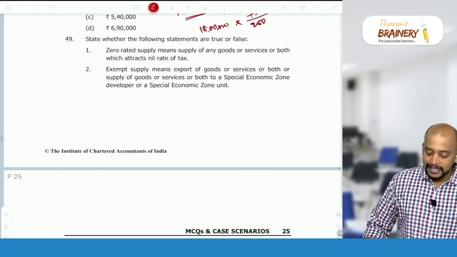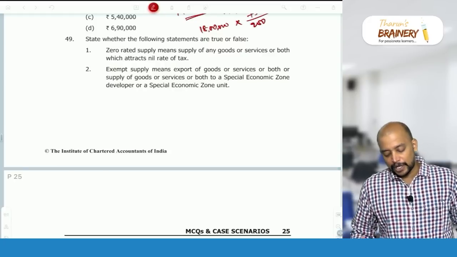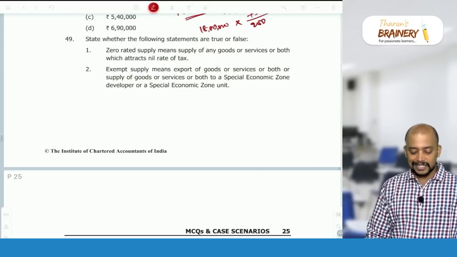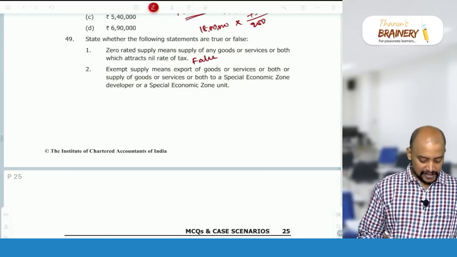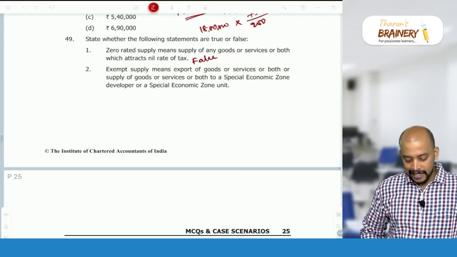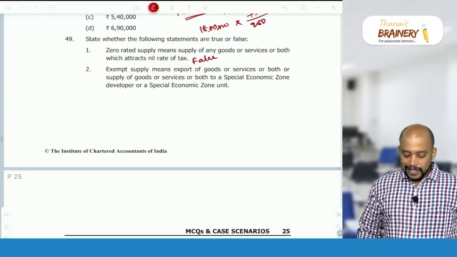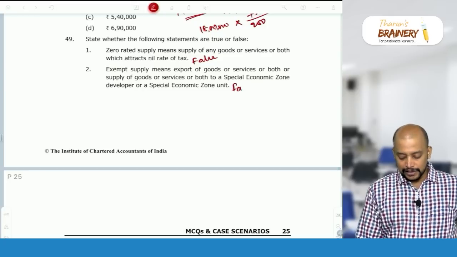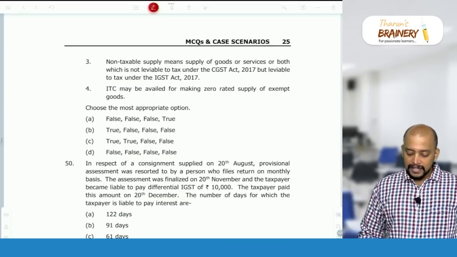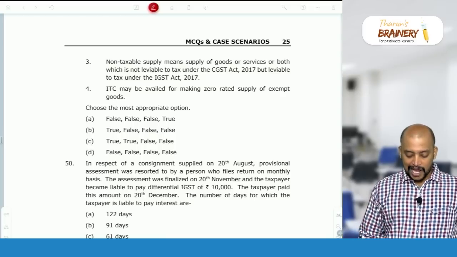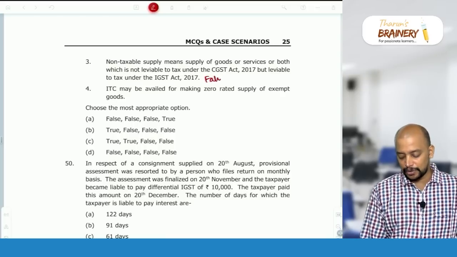Then 49, state which of the following statements are true or false. Zero rated supply means supply of any goods or service or both which attracts nil rate of tax. False. So 49, the first one is false, okay. Then second, exempt supply means export of goods or services, so to SEZ, no, that is called zero rated, that is also false. Then third, non-taxable supply means those not leviable to tax under CGST Act but leviable to IGST, no, it is not leviable to any GST.